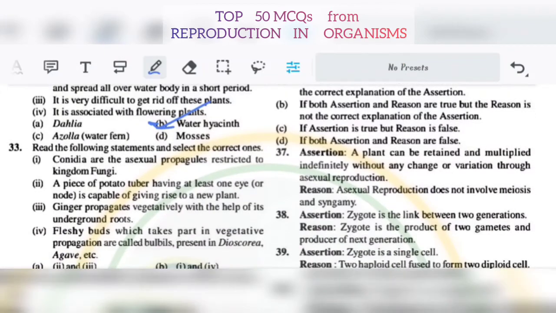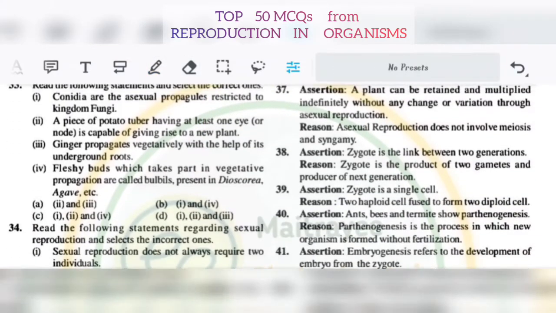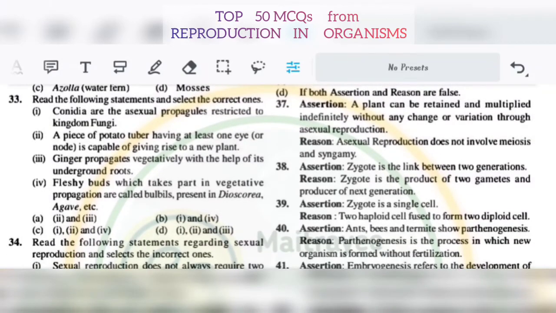Number 33. Read the following statements and select the correct ones. Conidia are the asexual propagules restricted to kingdom fungi. A piece of potato tuber having at least one eye or node is capable of giving rise to a new plant. Ginger propagates vegetatively with the help of its underground roots. Fleshy buds which take part in vegetative propagation are called bulbils, present in Dioscorea. So what will be the answer? 33. It will be C.